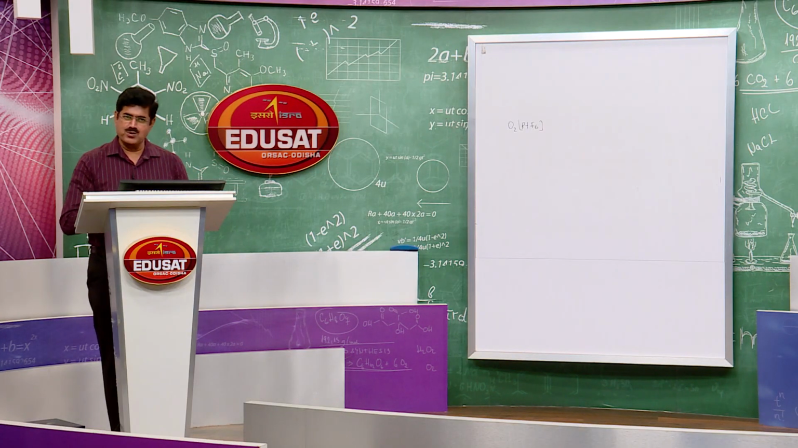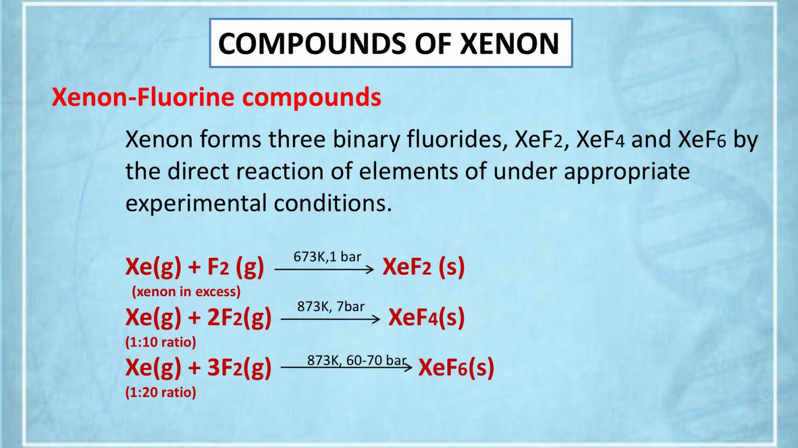Well, students, we have already discussed the preparation of xenon fluorine compounds. Let me once again refresh you. Xenon reacts with fluorine to form XeF2, XeF4 and XeF6 at different temperature and pressure. If we prepare XeF2, we have to take excess of xenon. Xenon reacts with fluorine to form XeF2 at the temperature 673 Kelvin, that is 400 centigrade, and 1 bar pressure. XeF4 is prepared by reacting xenon with fluorine in the ratio 1:5 at the temperature 873 Kelvin, that is 600 centigrade, and under 7 bar pressure.